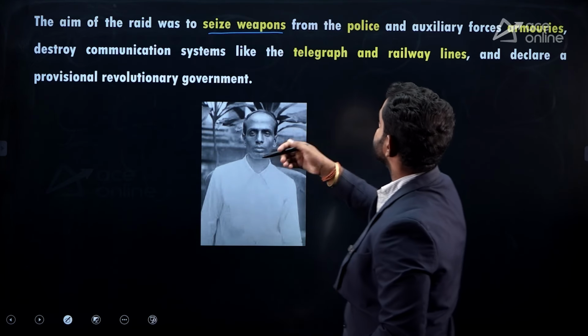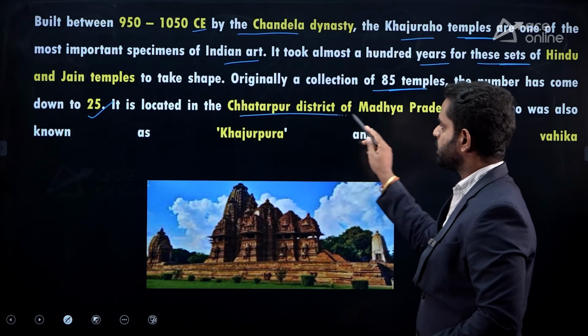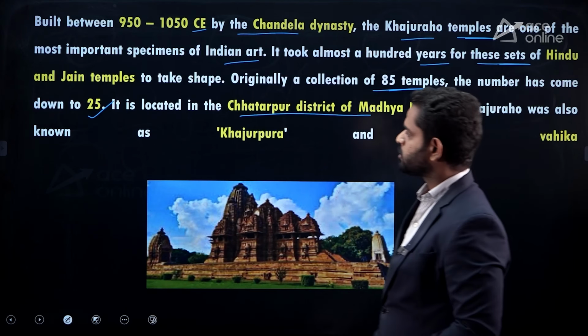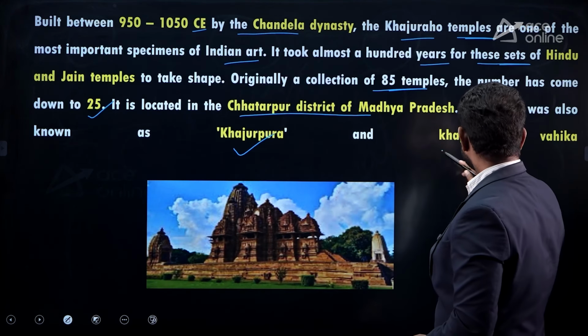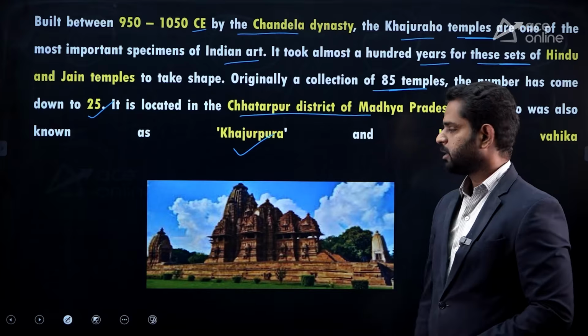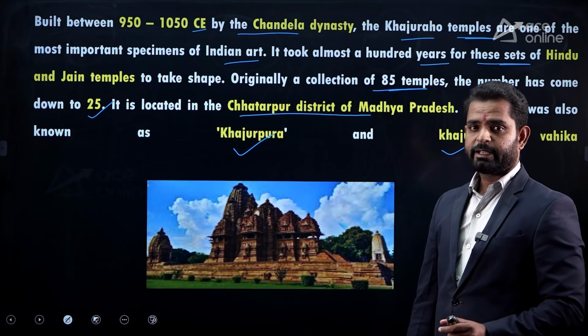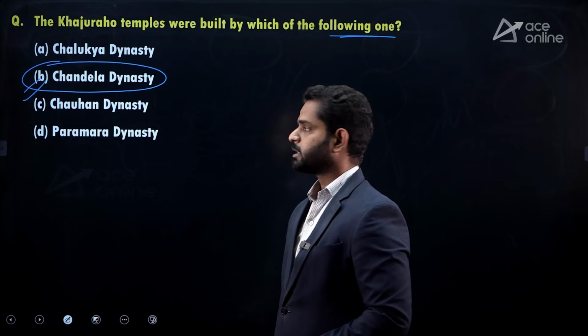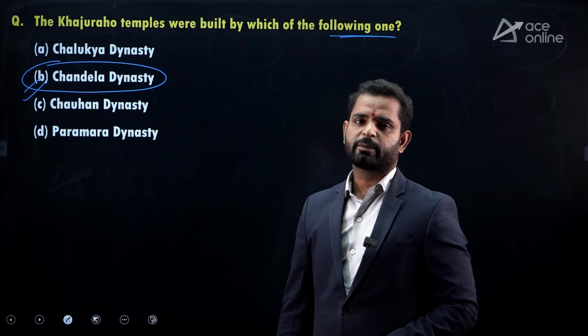It took almost 100 years for these sets of Hindu and Jain temples to take shape. Originally a collection of 85 temples, the number has come down to 25. It is located in the Chhatarpur district of Madhya Pradesh. You have to know the Chhatarpur district of Madhya Pradesh. Khajuraho was also known as Khajurpura and Khajur Vahika. This is the image of the Khajuraho temple, and it is also added in the list of UNESCO World Heritage Sites. So the correct option is option B, Chandela dynasty, 950 to 1050 CE.